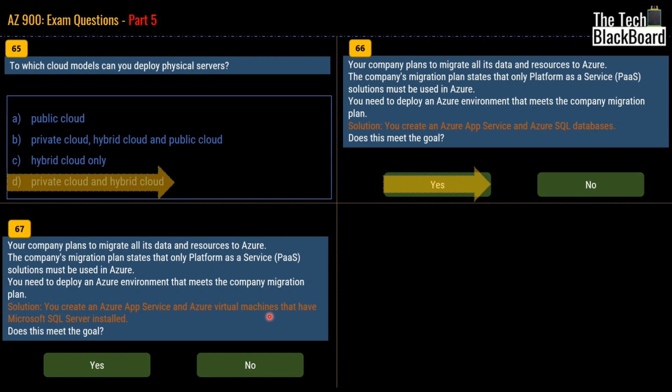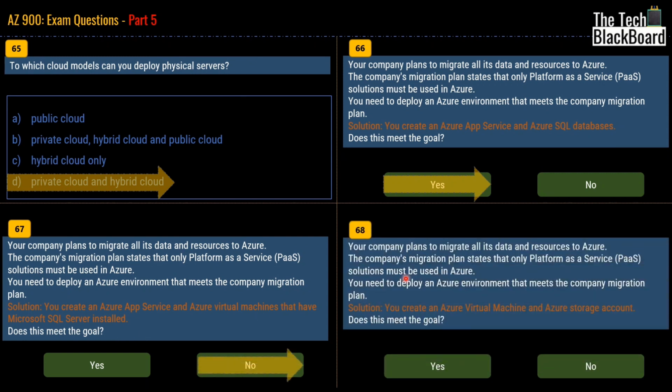Whenever we have a virtual machine, you can always be sure that we also have an element of infrastructure as a service. So now you can see that one part is infrastructure as a service and the other part is PaaS. However, the combination of both will not make it a PaaS offering on the whole. Thus, the correct answer for question number 67 is a no.